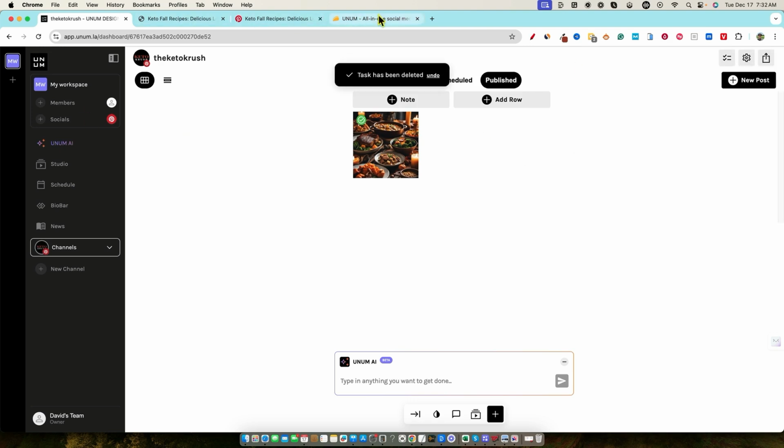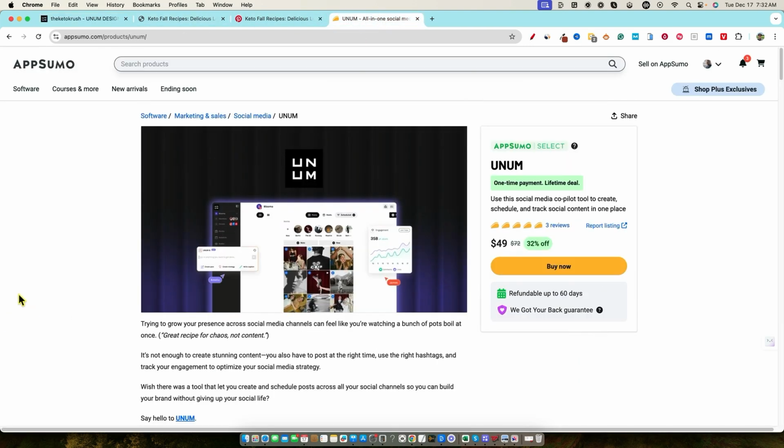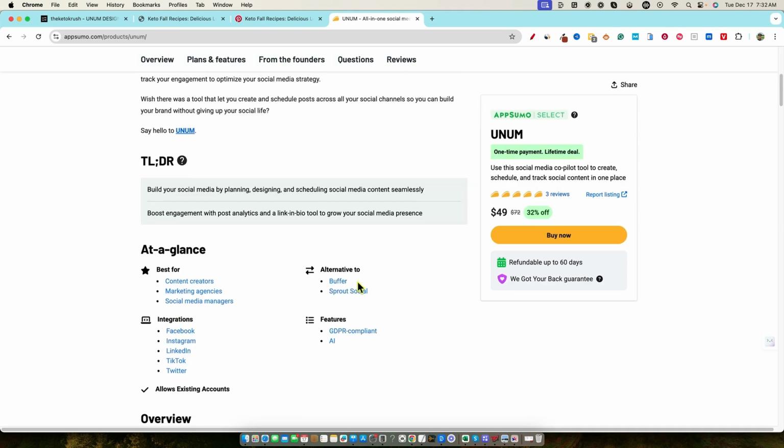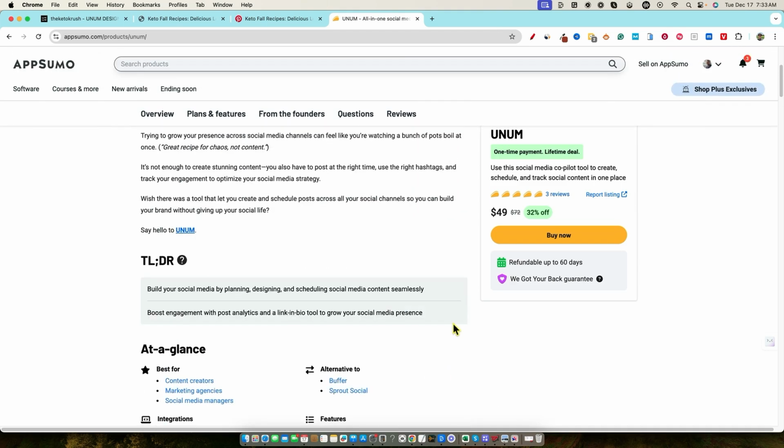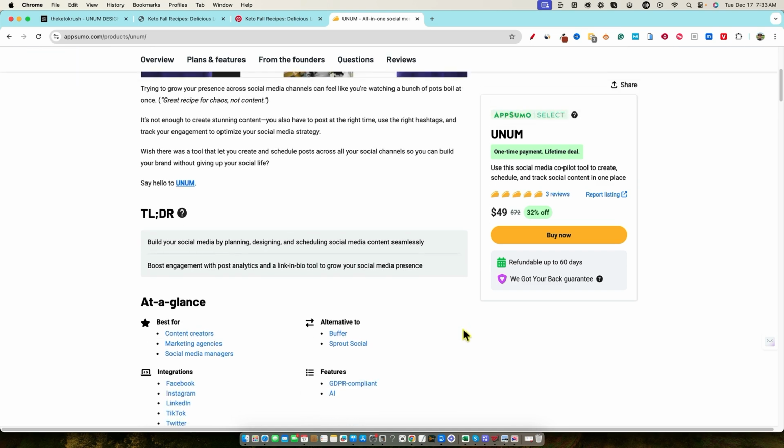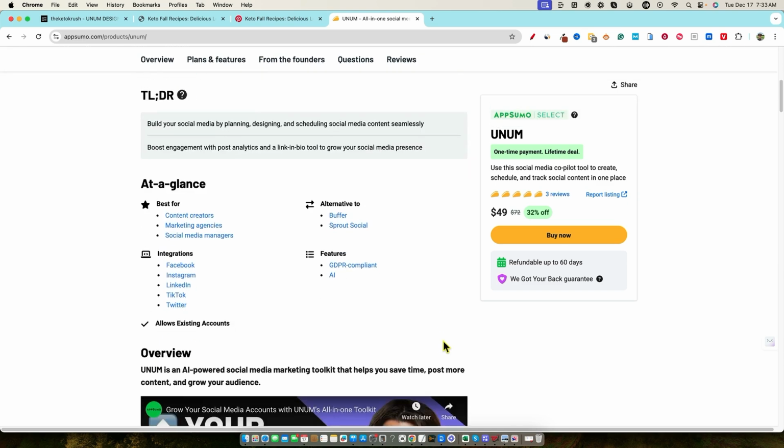But at the end of the day, very impressed with Unum. It sounds like they know their brand. They know exactly what problem they are solving in the market. It really is an alternative to Hootsuite, Buffer, Sprout Social. It's definitely an alternative to Publer, because Publer really isn't creating images either. I'm literally paying $30 a month to have a team member and to be able to schedule our social media posts. And so this is a true alternative to that.